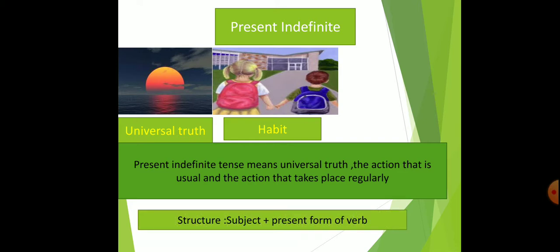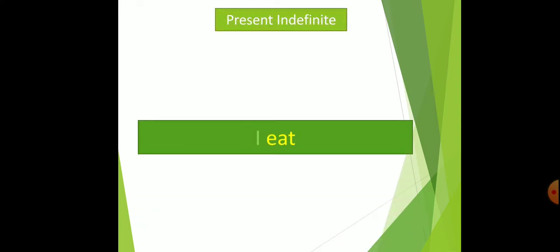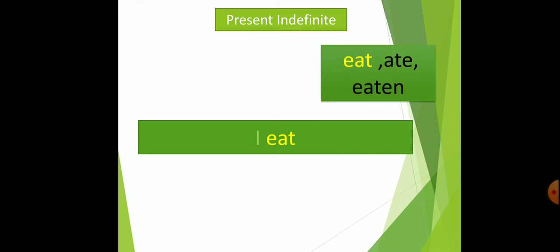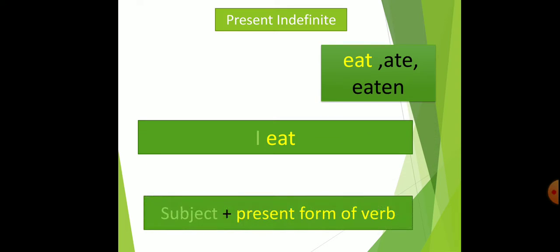Structure: subject plus present form of verb. Present indefinite: I eat. Here, subject I, then present form of verb eat. I eat. So this is present indefinite tense. Subject plus present form of verb.